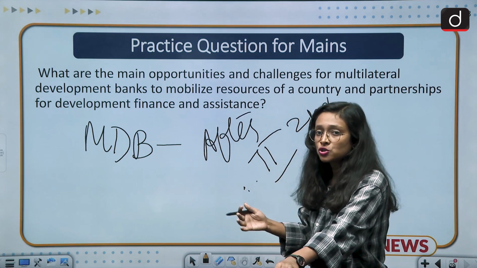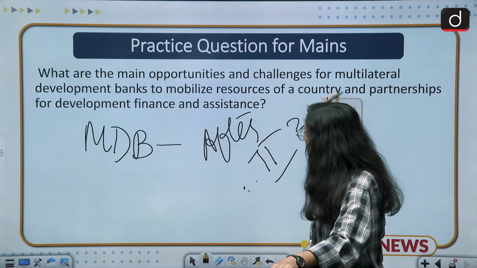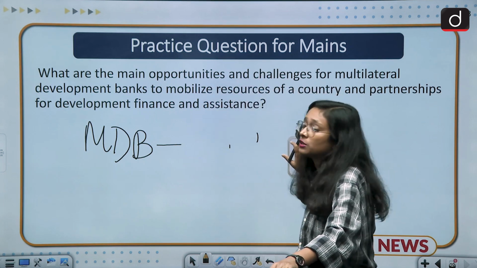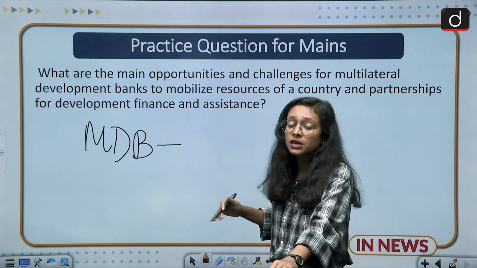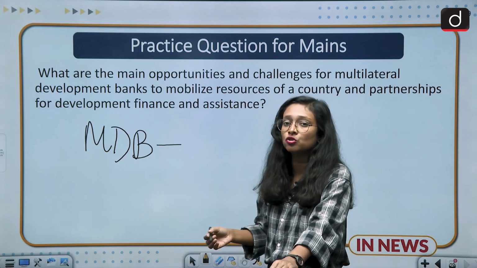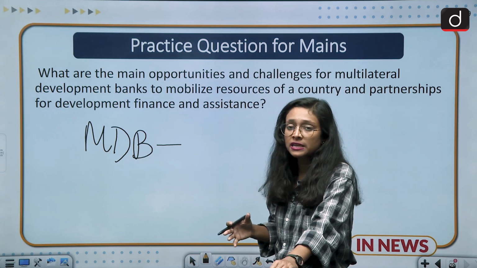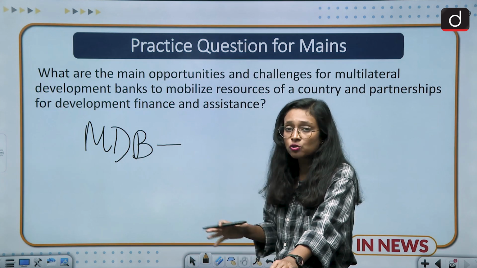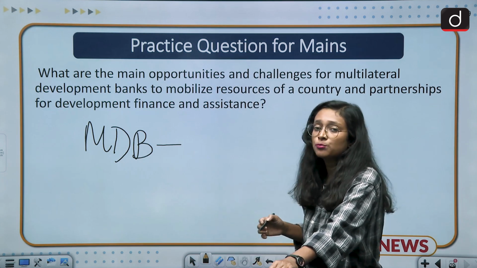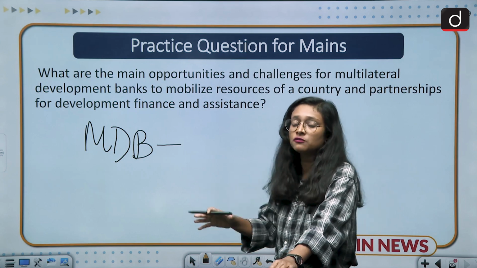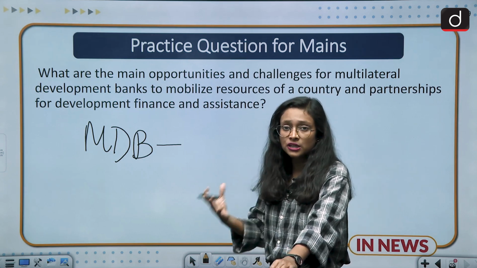And what opportunities do they have? In the past also we have seen that they were the voices for poor and income-unequal countries. So it's their responsibility, and they can play a vital role in this, that they can eradicate poverty all over the world. So they have this kind of opportunity.